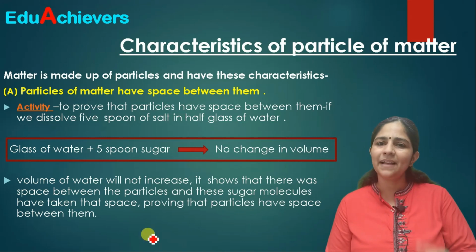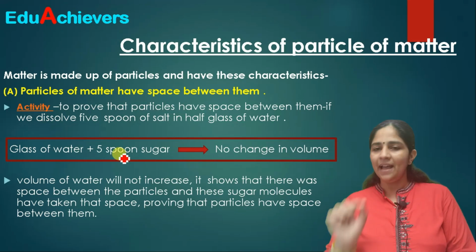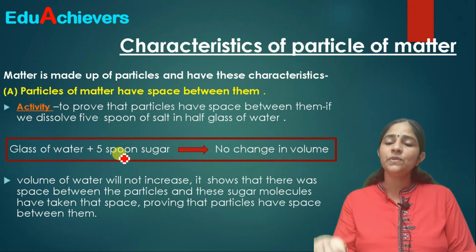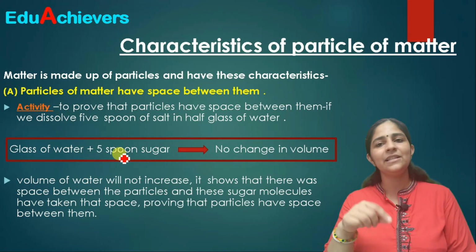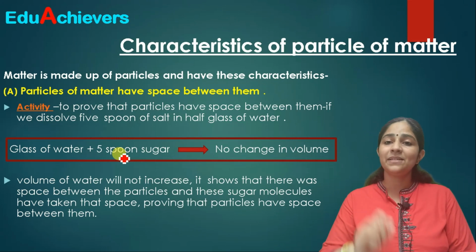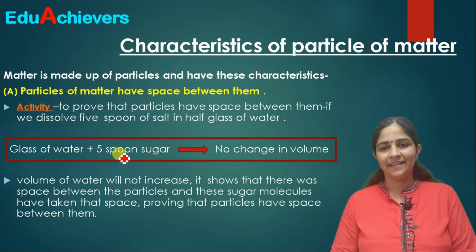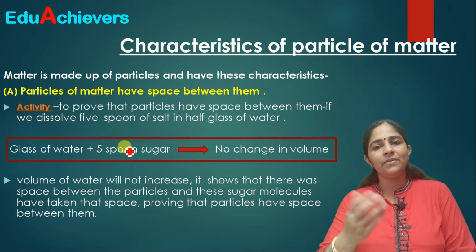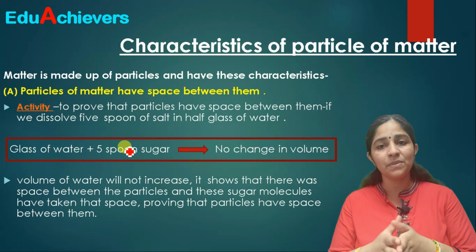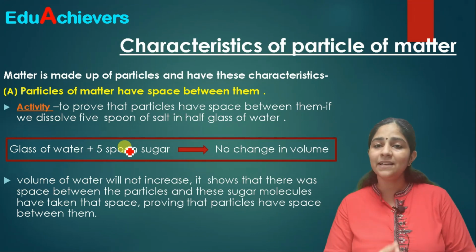We can do one simple activity you all can try at home. Take a half glass of water and mark the level with a pen or a crayon, then put 5 spoons of sugar into it and dissolve it completely. You will see that even after putting 5, 6 or 7 spoons of sugar, the water level will not rise. Now, how is that possible? You are adding sugar, which should occupy some space and the water level should rise, but it doesn't happen. What is the reason?